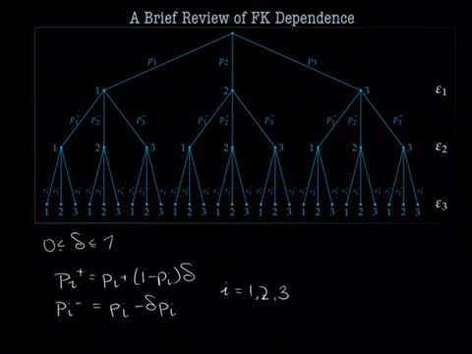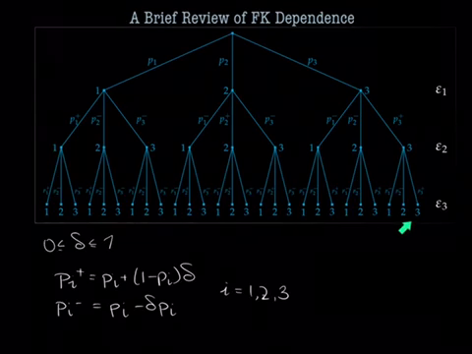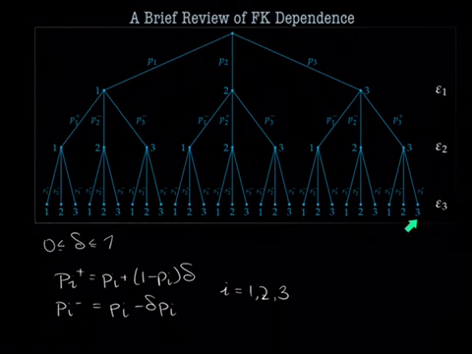Just to show you on a different part of the tree, let's say epsilon1 comes out to be 3. Then if we jump down to this third level, no matter which branch or which split of epsilon2 we get, we're still weighting towards 3 because that's what the first one was.